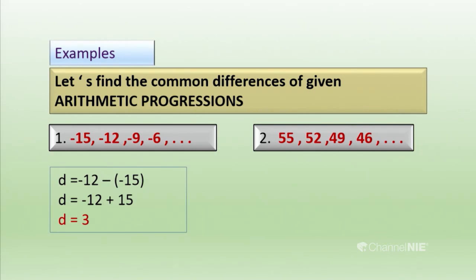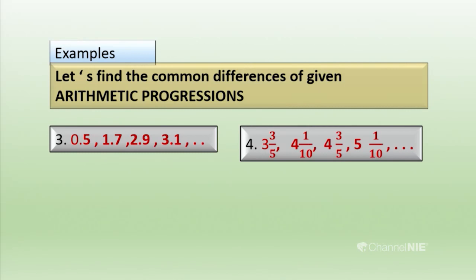Then the second arithmetic progression, look at that. I have selected another consecutive pair. In the first arithmetic progression I selected the first pair, and in the second arithmetic progression I have selected the second and third consecutive pair. I have subtracted 52 from 49. Then we get d equals minus 3. The common difference of the second arithmetic progression is minus 3.